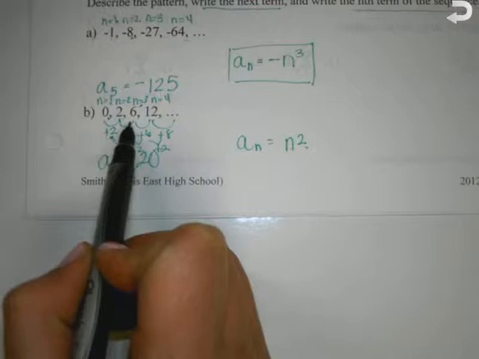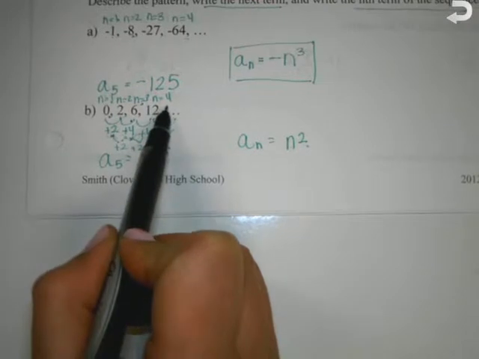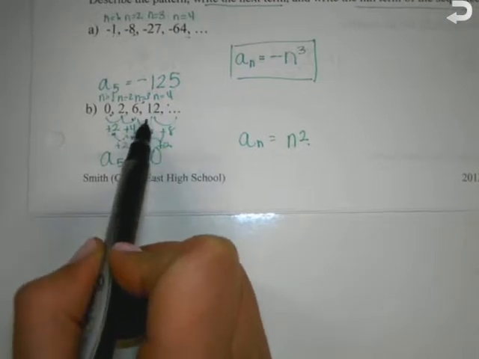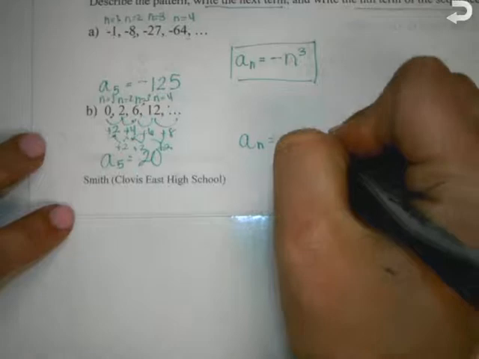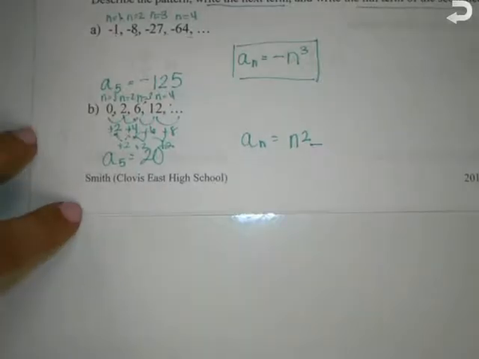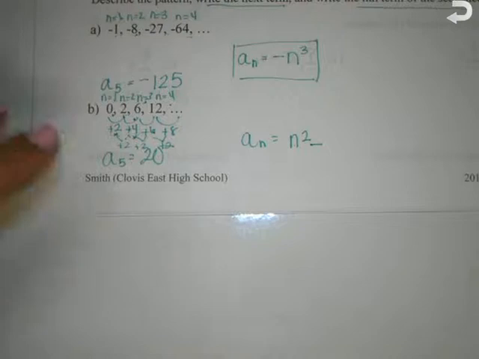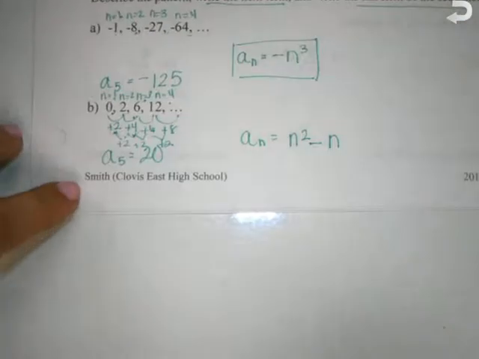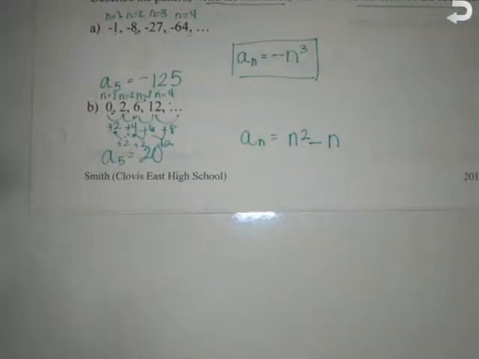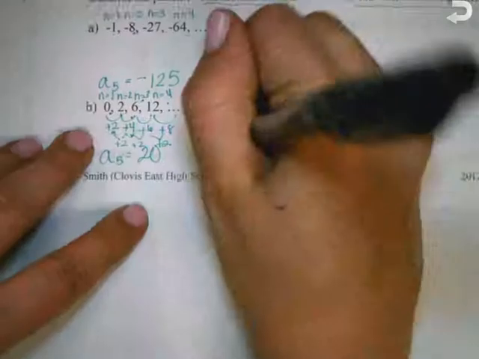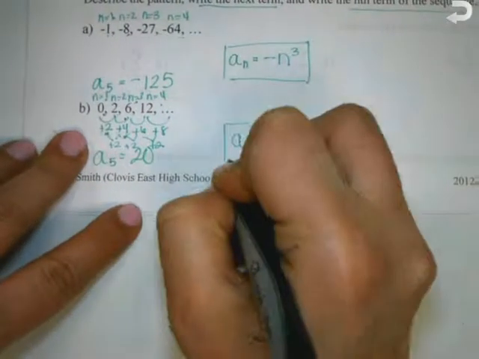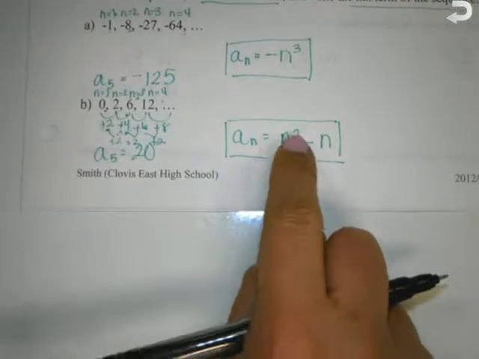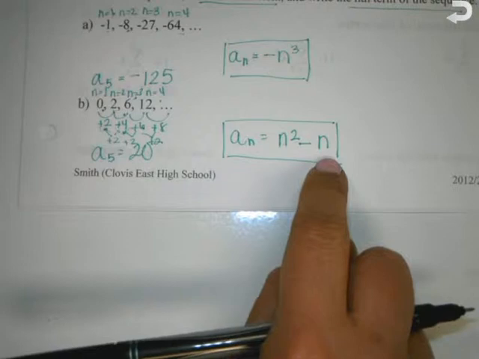So this is n squared minus what? Not n squared. Minus the term, so minus n, right? n is the term. So I take whatever number term it is, I square it, and then I subtract the original term. So n squared minus n. Does that make sense? So we figured out what a sequence is.